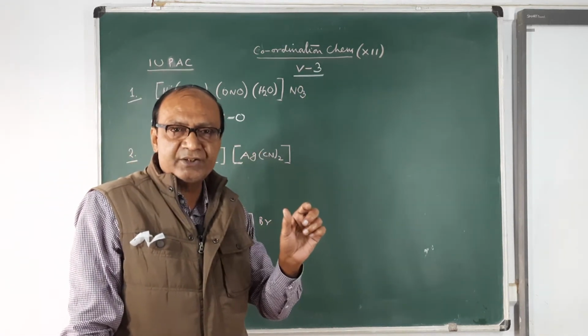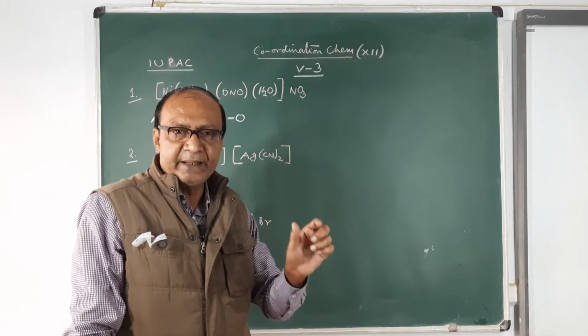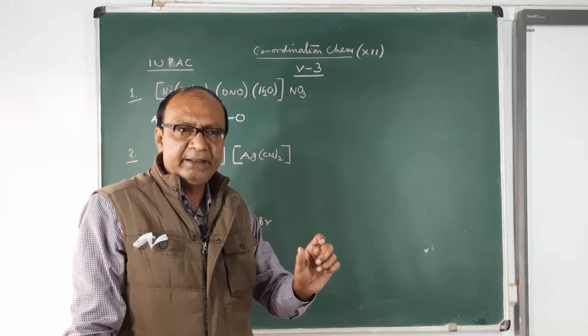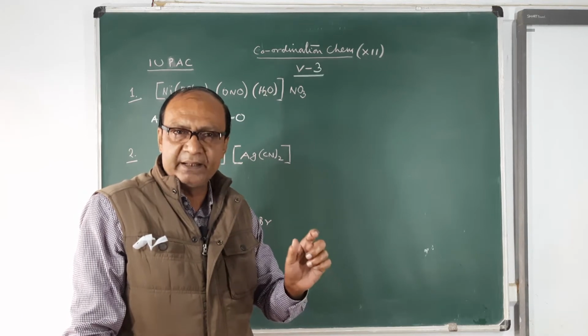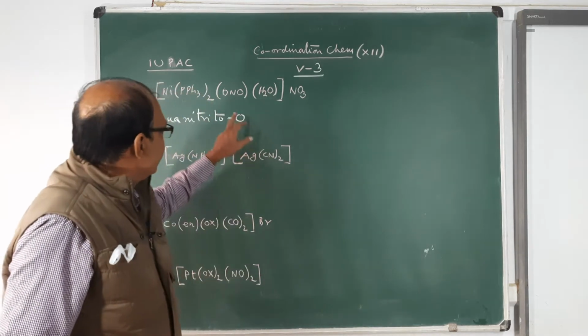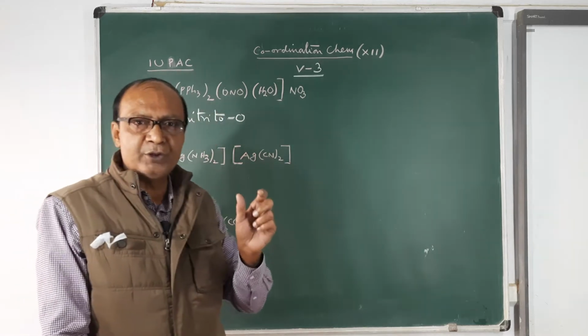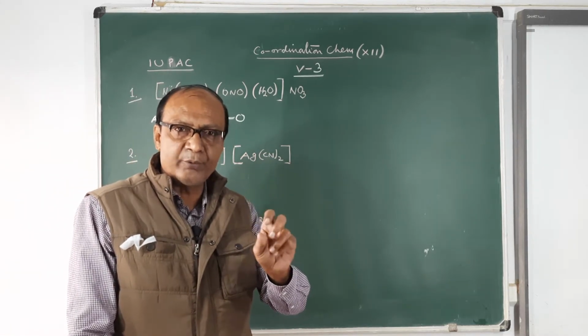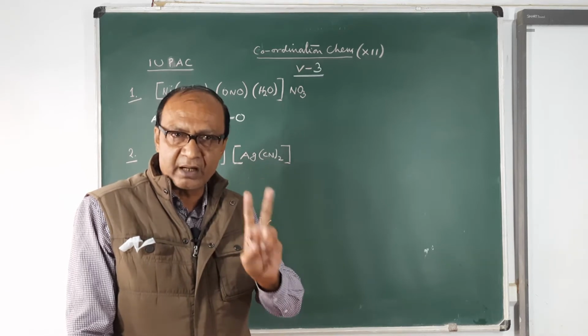If there is already di or tri, or a number, inside the ligand's name, then for writing 2 times of it you have to use bis, not di. For 3 times you have to write tris, not tri.